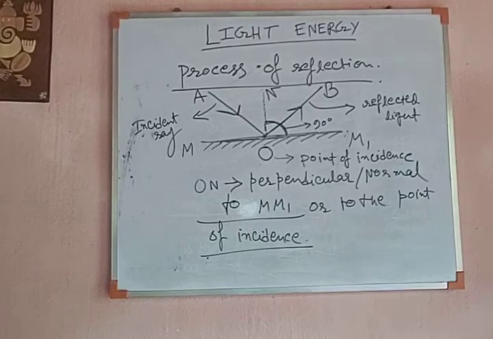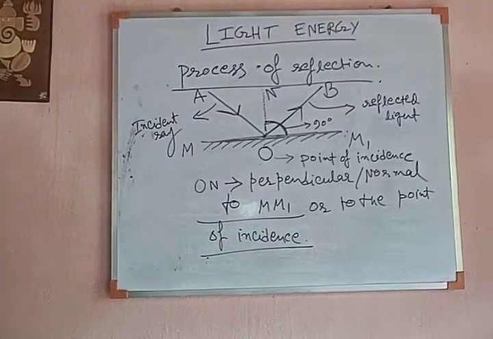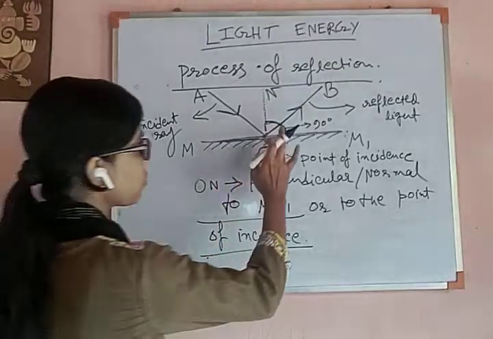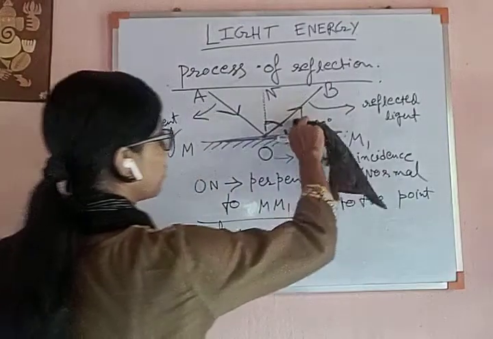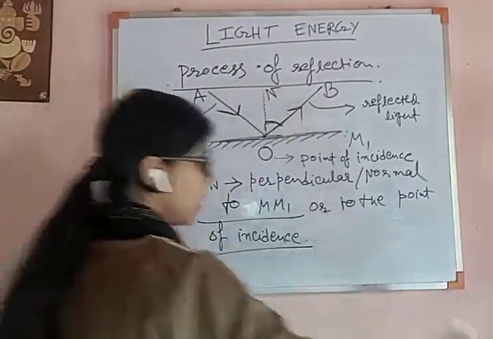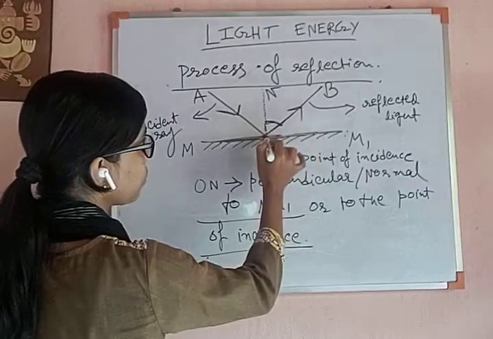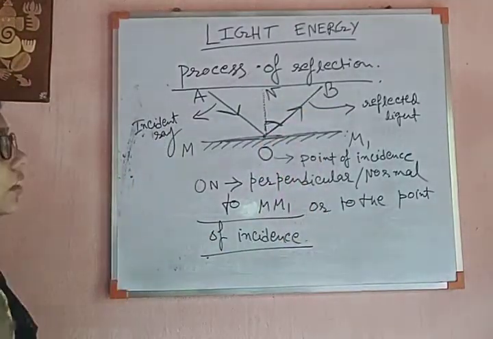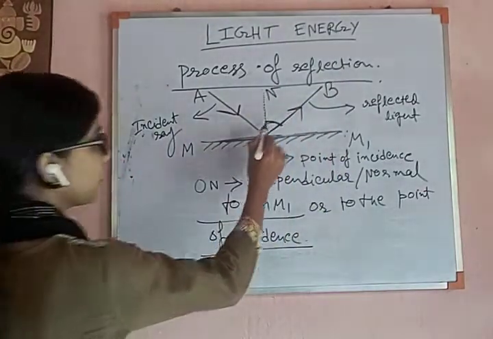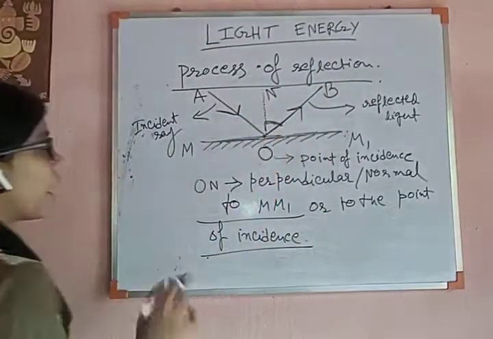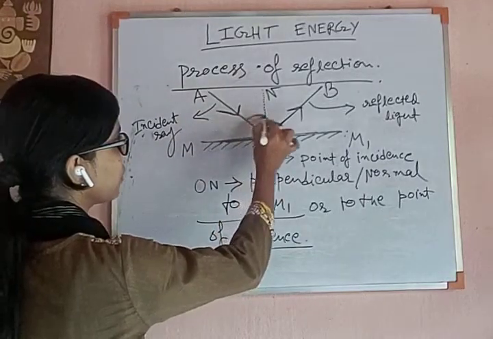Now, why have we drawn this perpendicular or normal at the point of incidence? Because we have got two angles there: the angle between this perpendicular ON and OB, the reflected light, and the angle between the incident ray and ON.